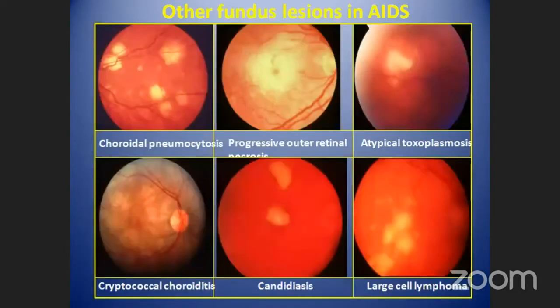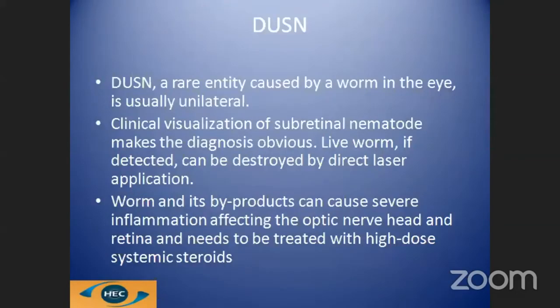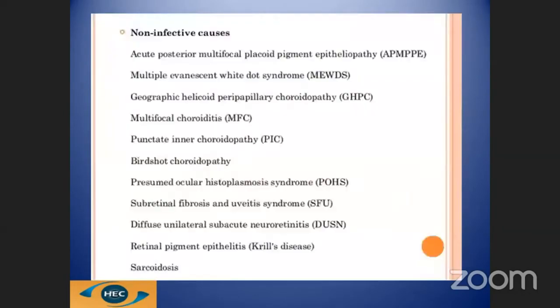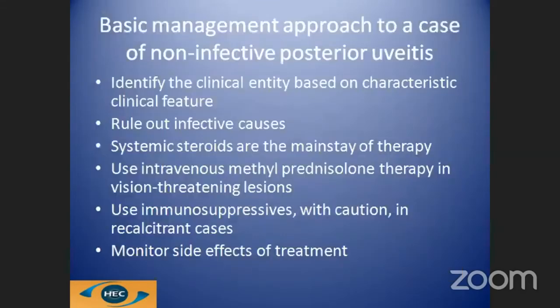HIV-related lesions may include Pneumocystis carinii, PORN, atypical toxoplasmosis, cryptococcosis, candidiasis, and large cell lymphoma. DUSN, again, is an entity caused by the worm, and it is usually unilateral. And a myriad of non-infective causes, that is multiple evanescent white dot syndrome, APMPPE, Krill's disease, sarcoidosis.